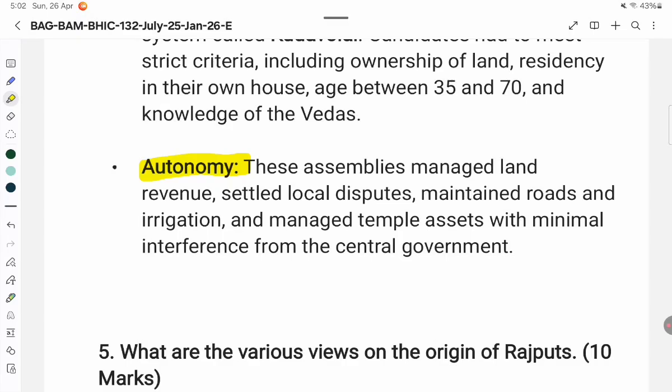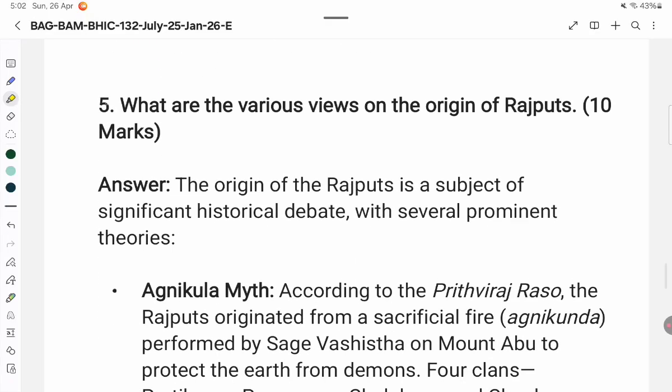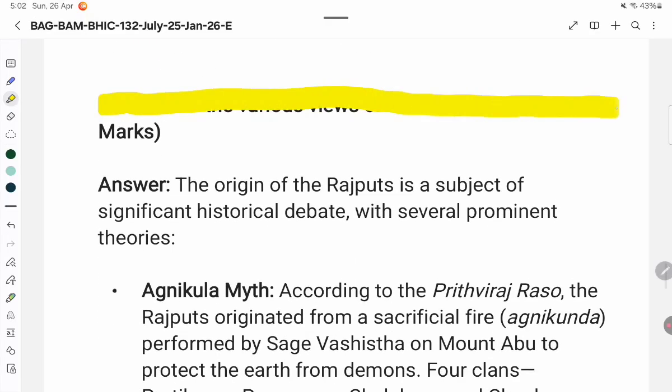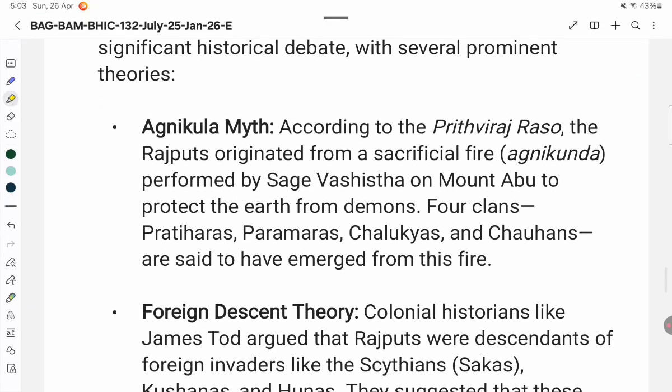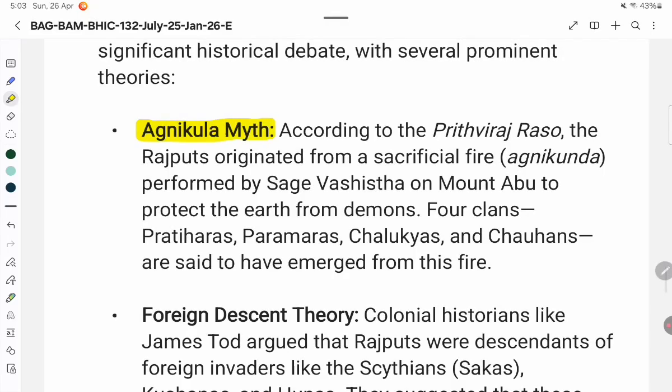5. What are the various views on the origin of Rajput? 10 marks. Answer. The origin of the Rajput is a subject of significant historical debate, with several prominent theories. Agnikula myth. According to the Prithviraj Raso, the Rajput originated from a sacrificial fire, Agnikunda, performed by sage Vashistha on Mount Abu to protect the earth from demons.